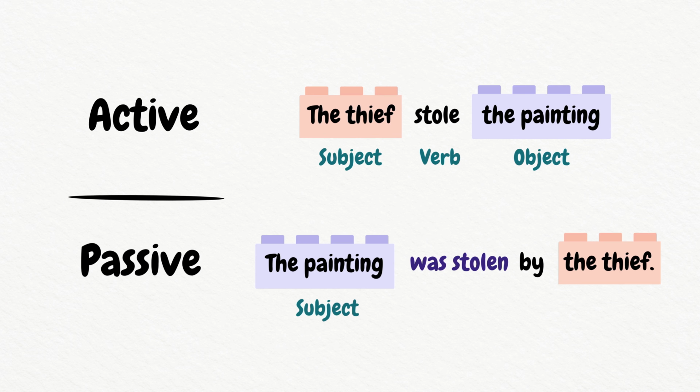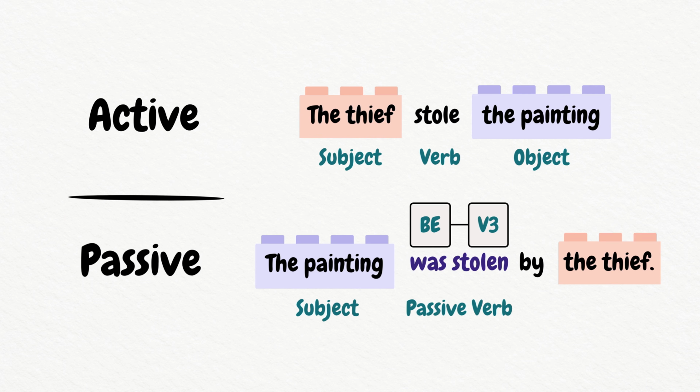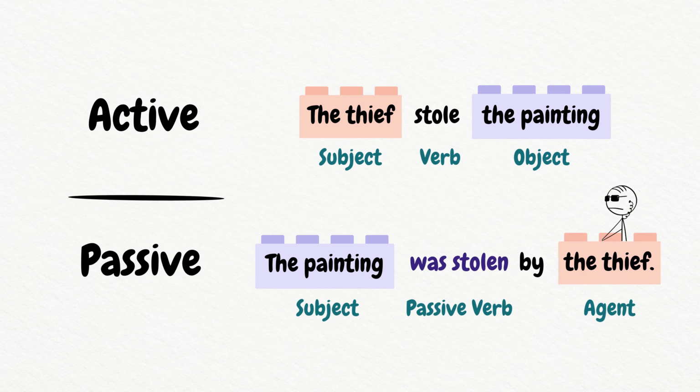Was stolen is the passive verb. It has two parts, be in the past tense plus the past participle, or V3. In past simple passive, you can have was or were. Look at the subject to choose correctly. The thief. It's the agent of the sentence. That is the true doer of the action.